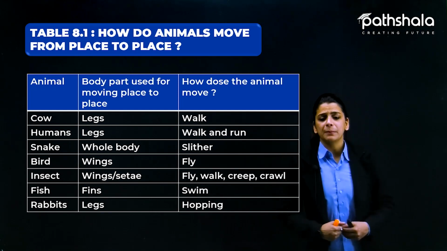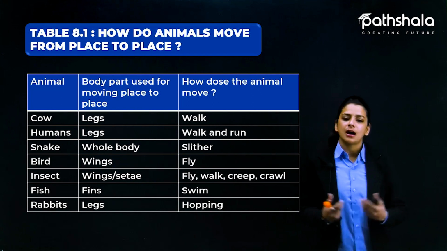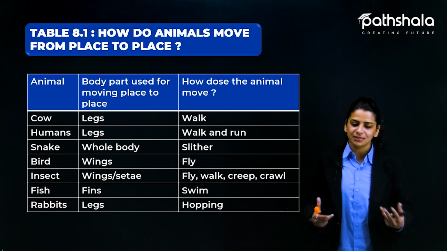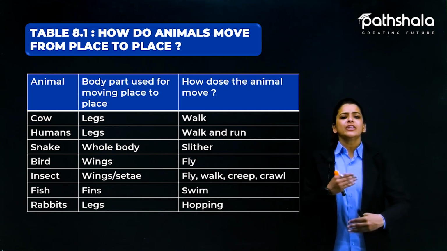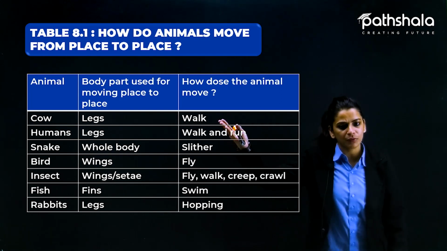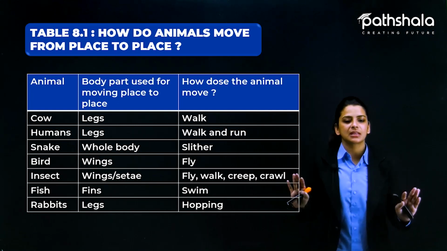So the first example is cow. The body parts that a cow uses are its legs. We have seen the legs of a cow, so that is how a cow moves. Now, what kind of movement does it do? In the third column, we will see that a cow walks. Alright, so this was about the first example.